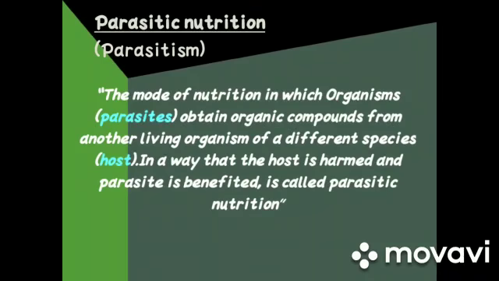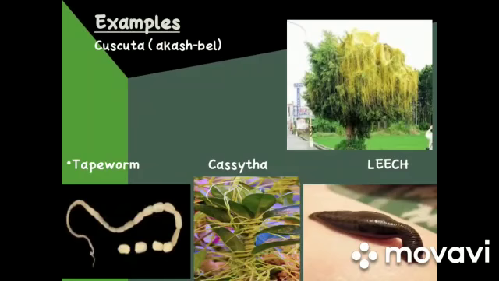Students, in parasitic nutrition, the organisms or parasites live on or inside other living organisms, which are called hosts, and obtain their food from them. The host does not get any benefit from the parasite. This mode of nutrition is called parasitic nutrition. Here we have some examples of parasites: akash bail, tapeworm, cuscuta, and leech. Moreover, hookworms and tapeworms are also parasites.